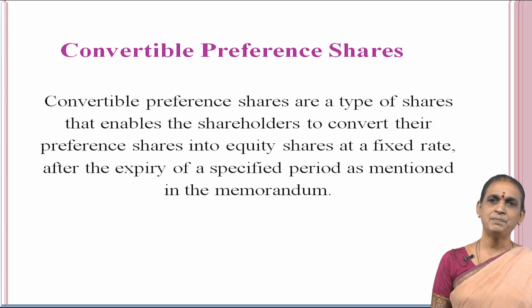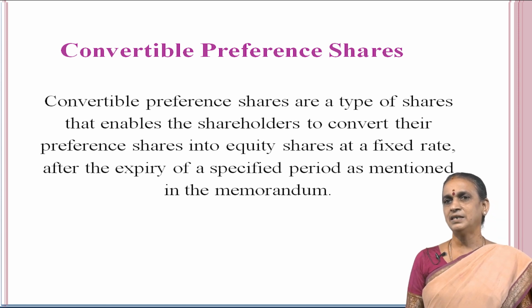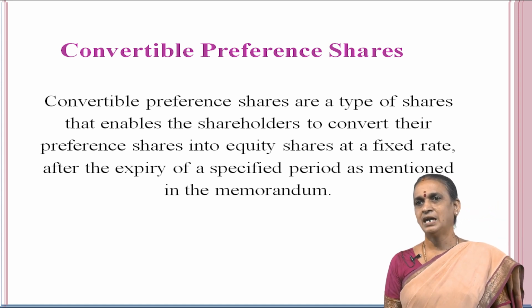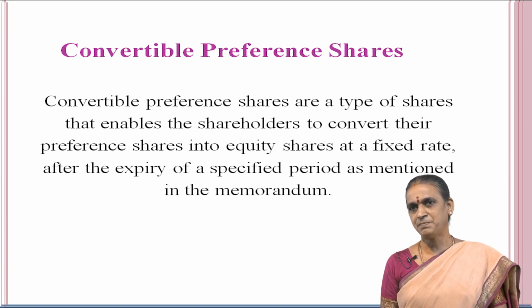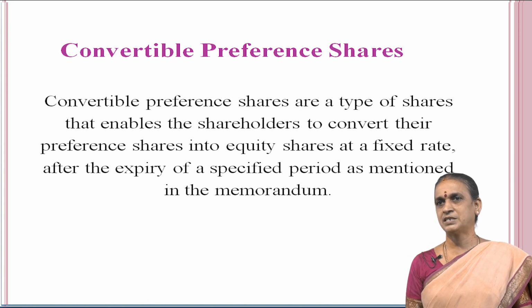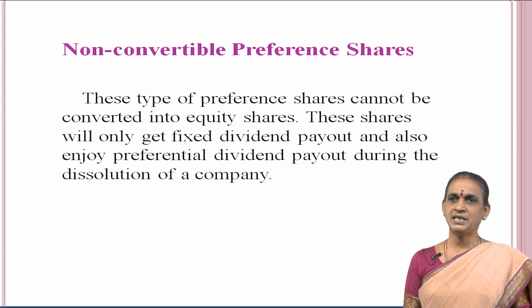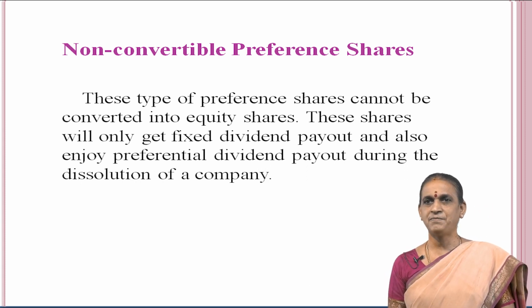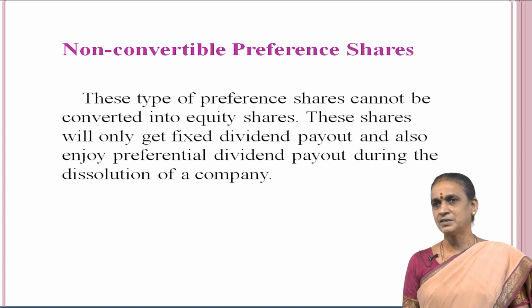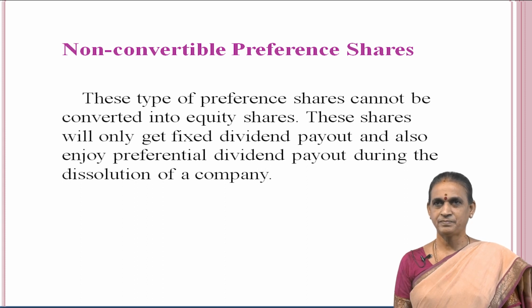Next, convertible preference shares. Convertible preference shares are a type of shares that enable the shareholders to convert their preference shares into equity shares at a fixed rate after the expiry of a specified period as mentioned in the Memorandum of Association of the company. Non-convertible preference shares. These types of shares cannot be converted into equity shares. These shares will only get fixed dividend payout and also enjoy preferential dividend payout during the dissolution of a company.